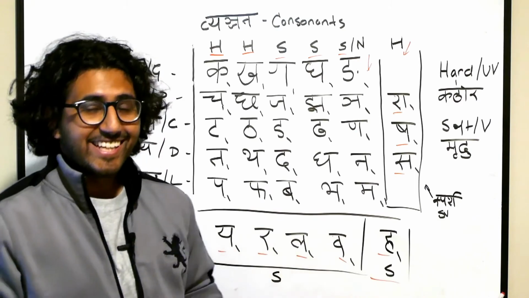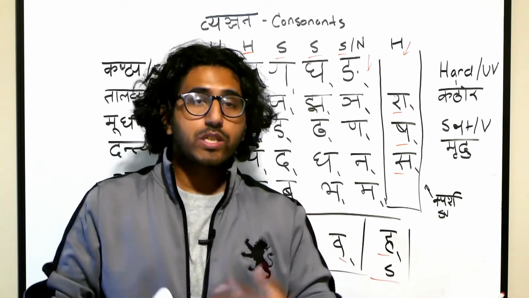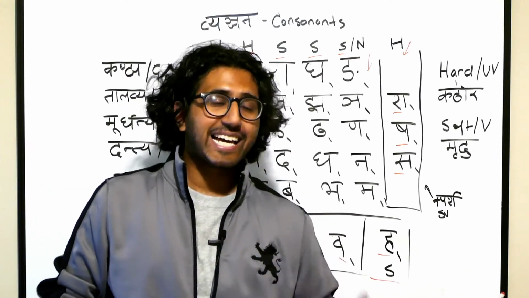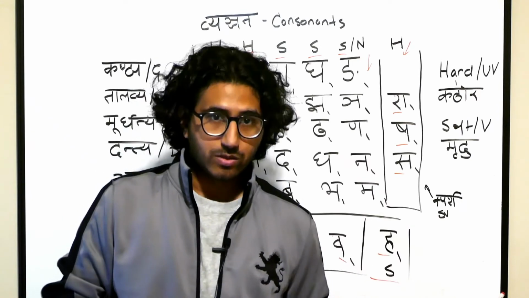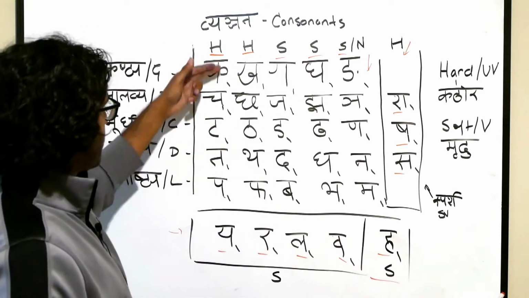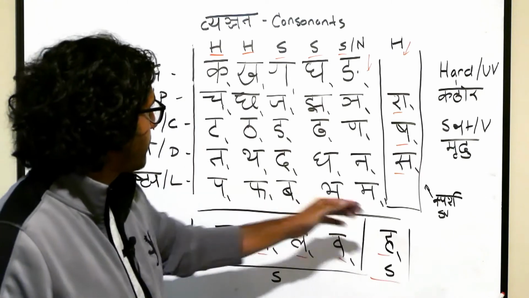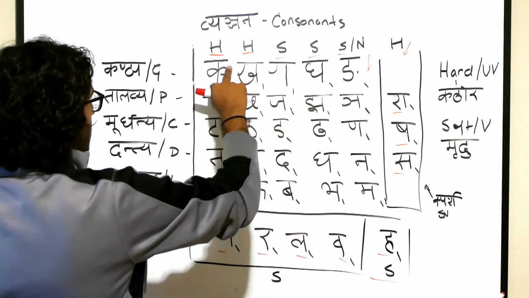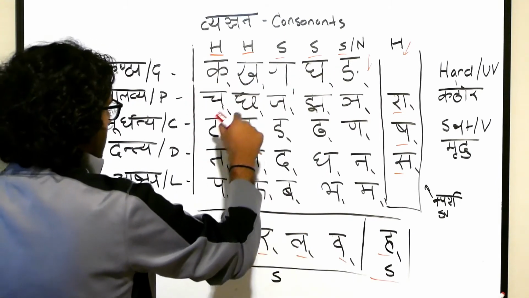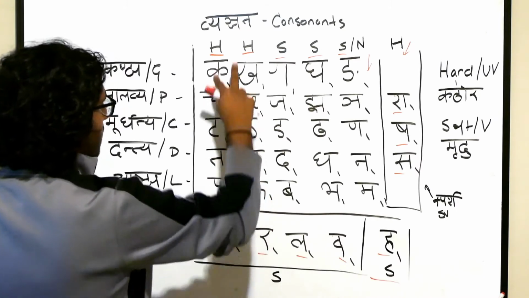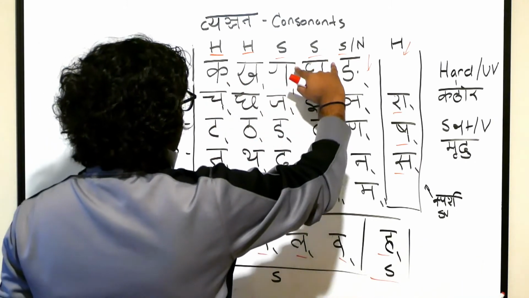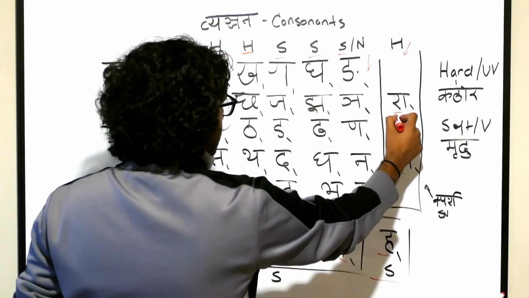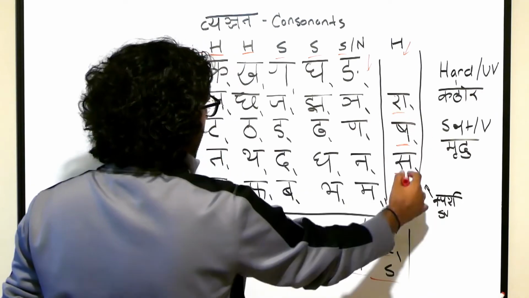So that's pretty much it. I just want you to memorize this, because as we continue and go through sandhi and other rules, we're going to have to know the classification of what is hard, what is soft, what is a nasal. So just memorize this. The first two of the 5 by 5 are hard. It does not include this, and it does not include this for now. So the first two of the 5 by 5, ka, kha, cha, chha, ta, tha, ta, tha, pa, pha, are hard. These three columns are soft. The last column is nasal. Now, these sibilants here are all hard.